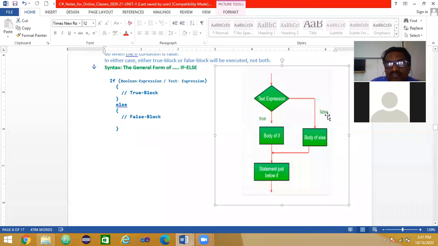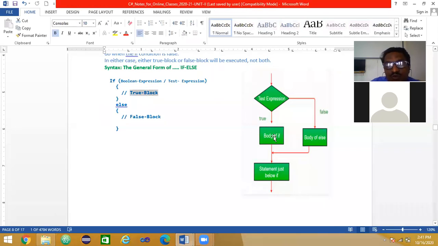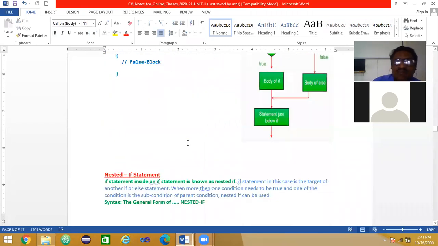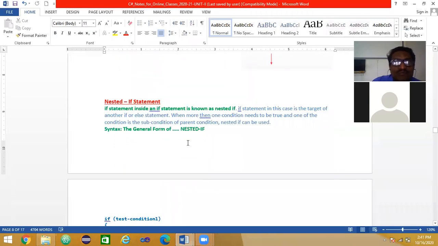This side or this side, that is the dilemma. Therefore, you have to write here: if it is true, this is the true body. I can write here true block, and here false block. Finish. And control goes next to the body of if. This is a very simple thing. I think you have learned the same thing in C programming that we are discussing here. So there is nothing else. So that is decision making and branching using if and if else, with the general form and flowchart.